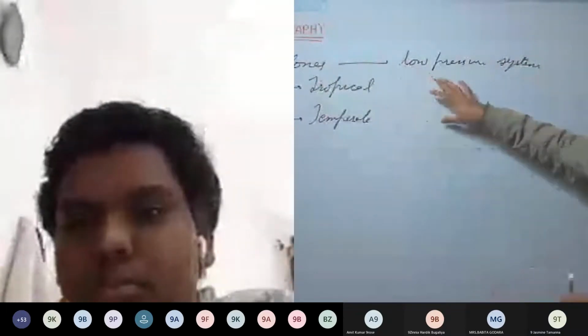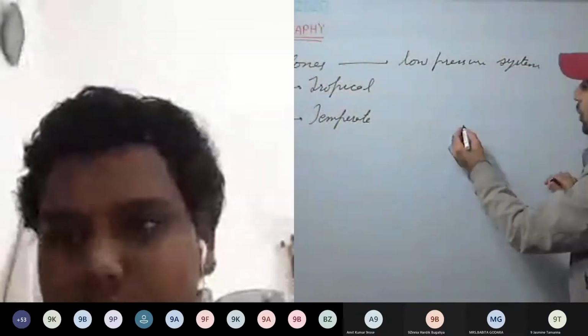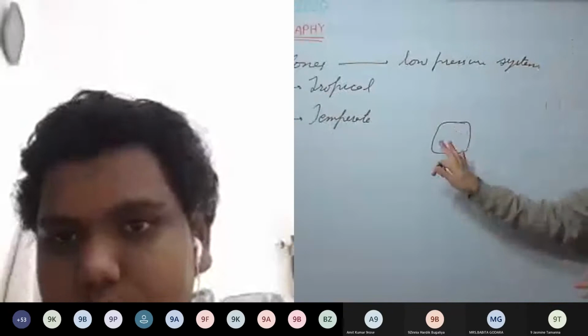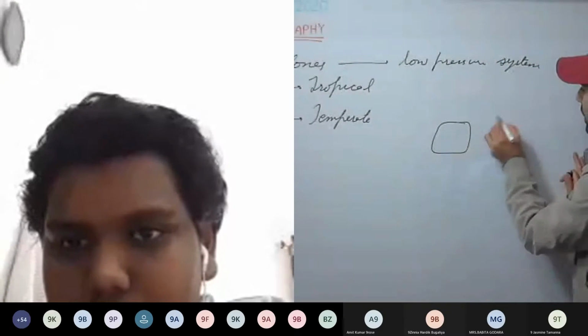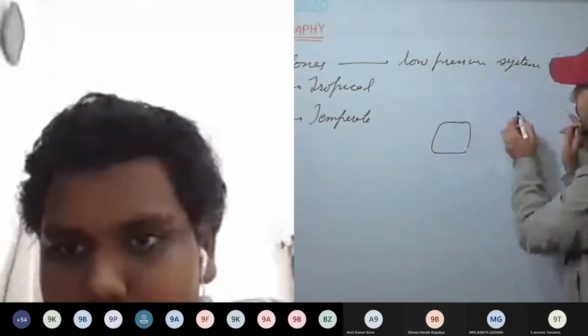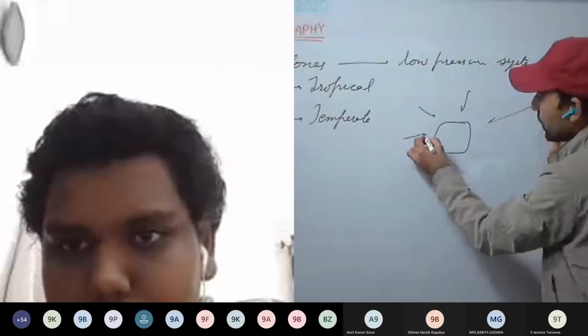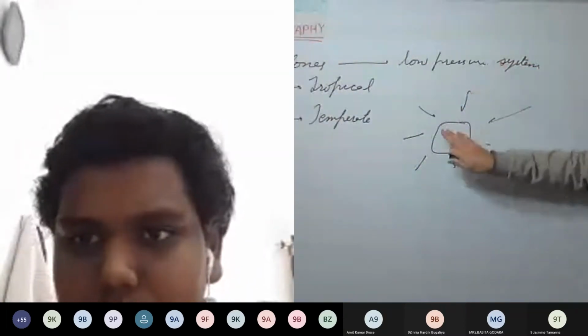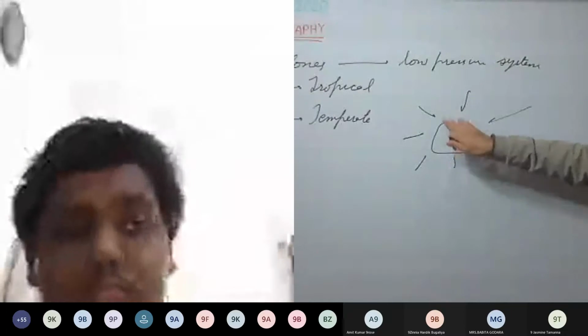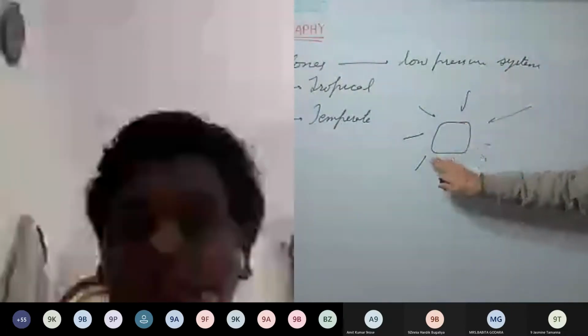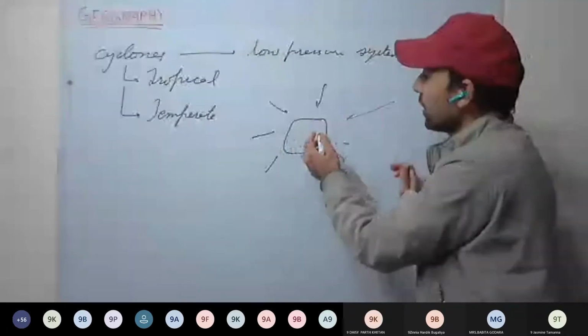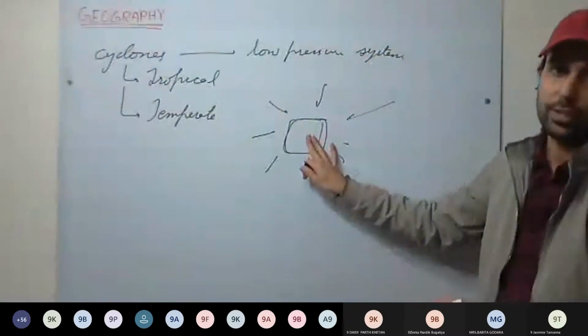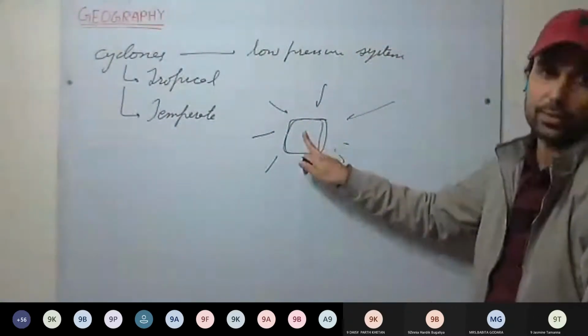So see, we are discussing cyclones today. What are cyclones? They are low pressure systems. That is, some low pressure develops, and what happens? There will be a difference in pressure from the surrounding, so air will try to rush in. Cyclones are nothing but low pressure systems, and air from the surrounding tries to rush towards this low pressure because a pressure gradient develops.